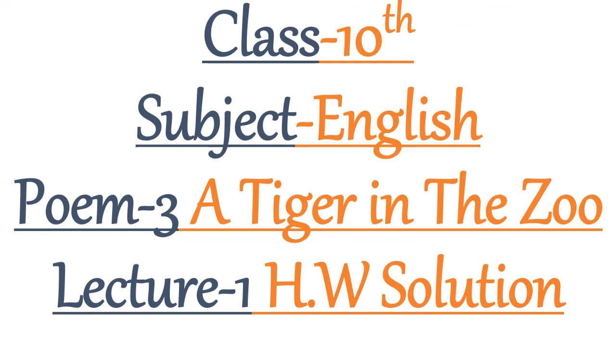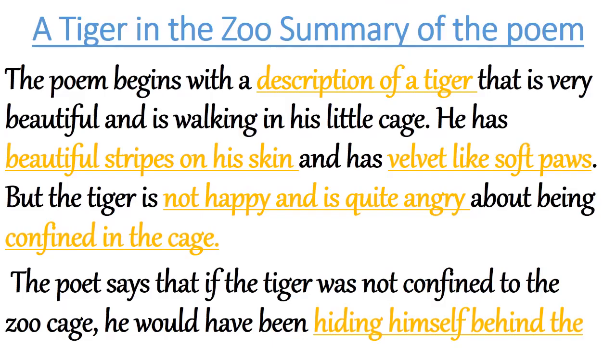Now let us move to the homework solution of lecture 1 of poem 3rd, A Tiger in the Zoo. This is class 10th, subject English. So before discussing the question answers, I am going to summarize the poem A Tiger in the Zoo. So this is the summary of the poem.